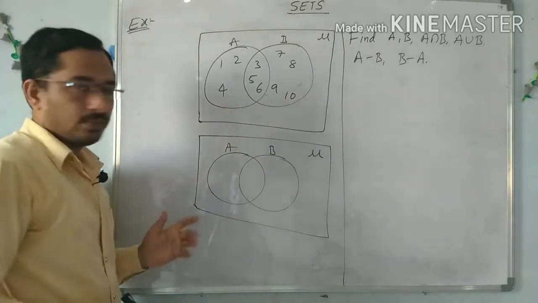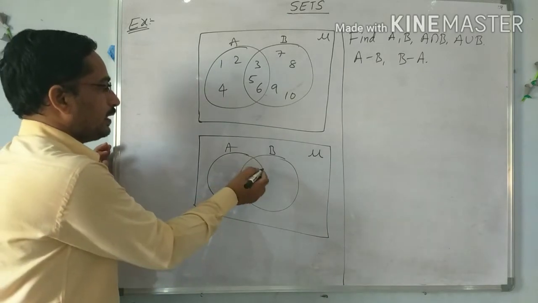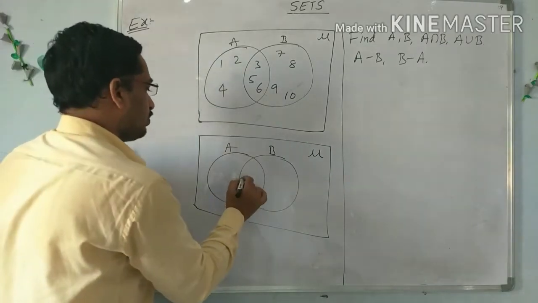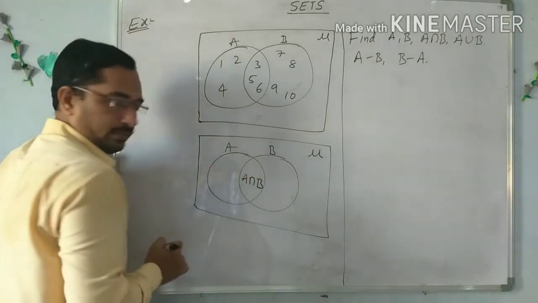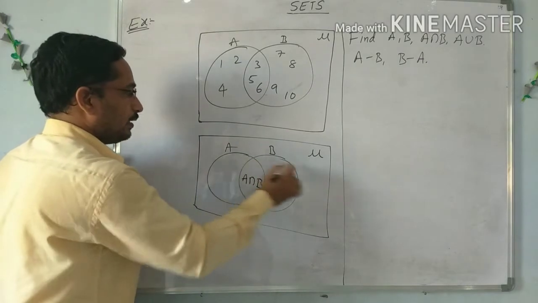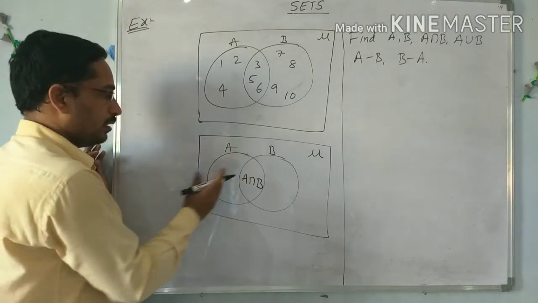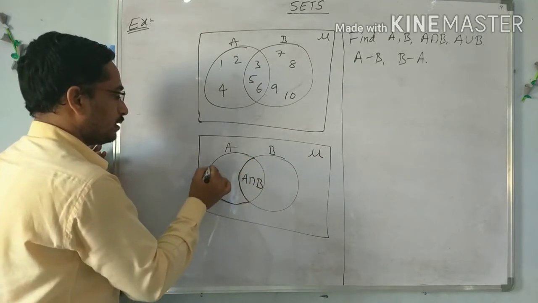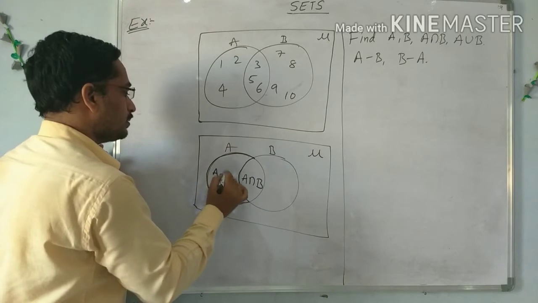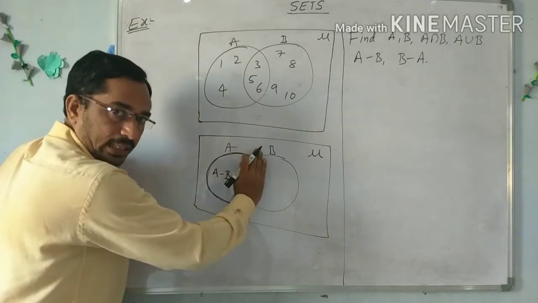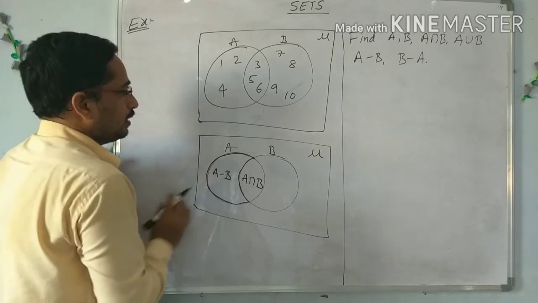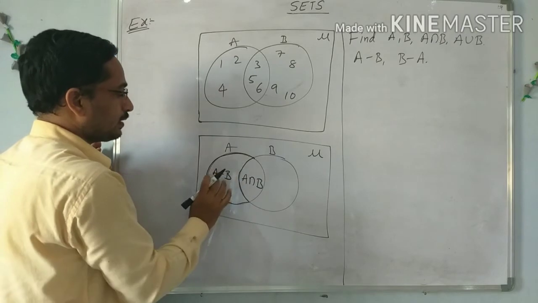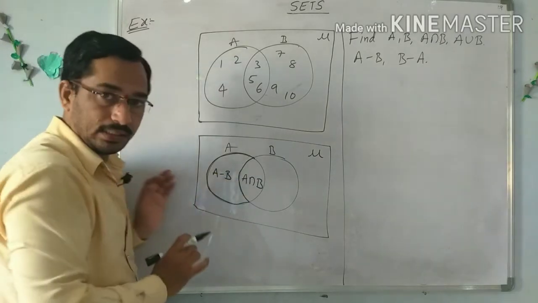I already explained this in the previous videos. See, this circle is the complete set A, and the other circle denotes the complete set B. The common portion is A intersection B. A union B means all the elements of sets A and B. So the left side portion, observe the dark portion, is A minus B. So only the left side. A means A minus B union A intersection B, this is the combined A. A means the elements of A minus B and A intersection B.